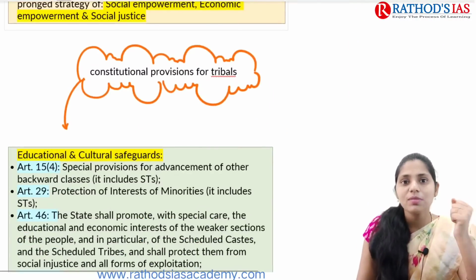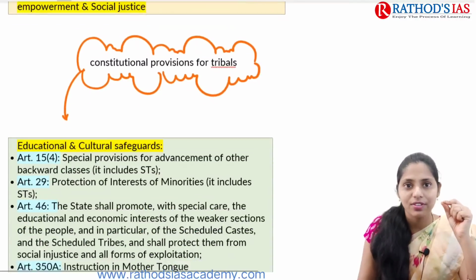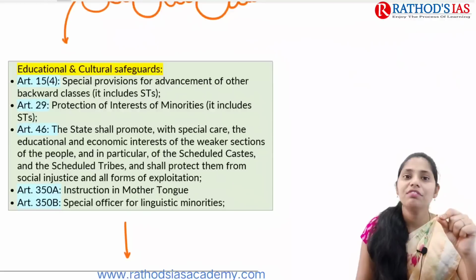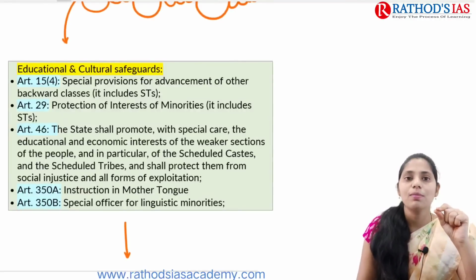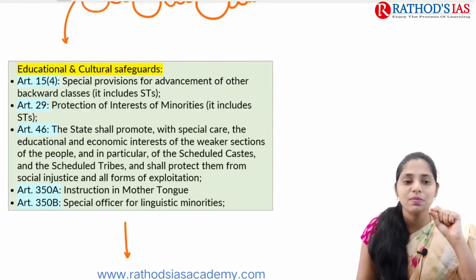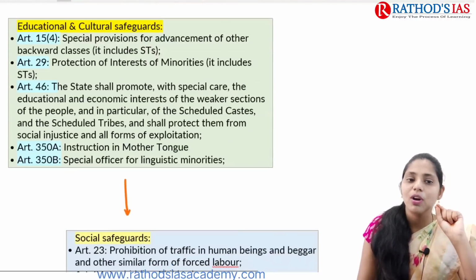If you're talking about constitutional provisions regarding tribals, Article 15(4) talks about special provisions for advancement of backward classes, that is scheduled tribes, and Article 29 talks about protection of interest of minorities.